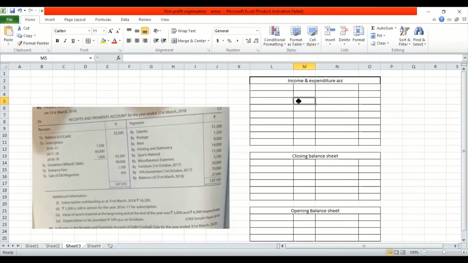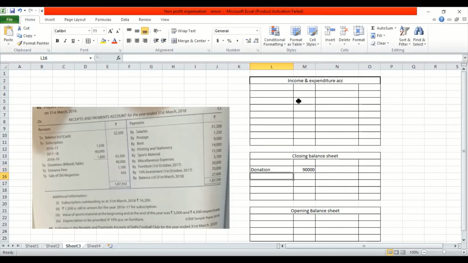All right. So now, as I scrutinize the adjustment, now I will quickly look into the debit side. The subscription part is something which we can do always in the end. Donation for billiard table, because it is for billiard table, it becomes specific. That means it is capital nature. So the donation would be written in the closing balance sheet as 90,000.